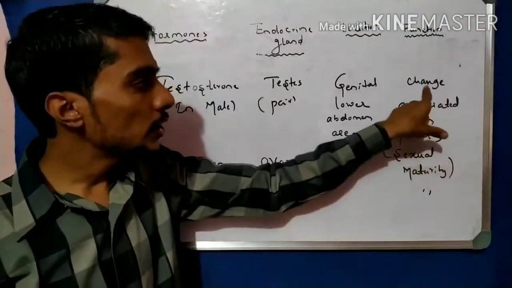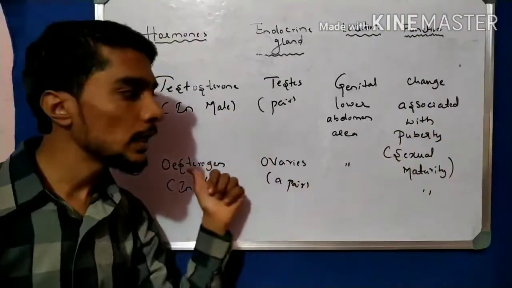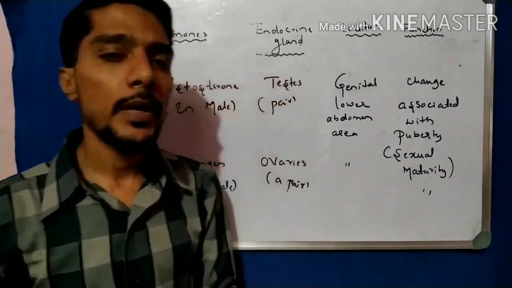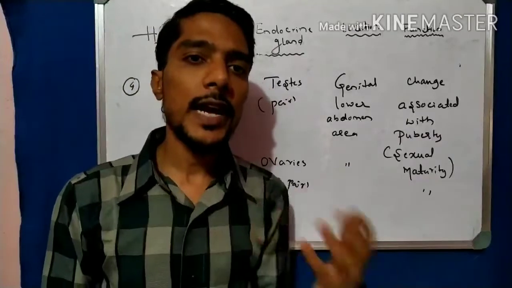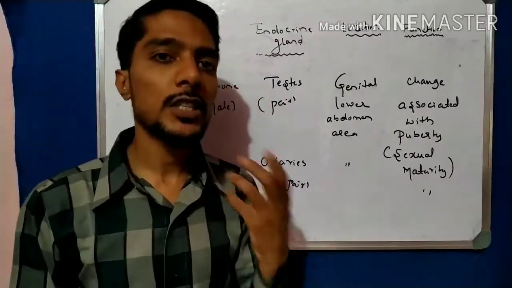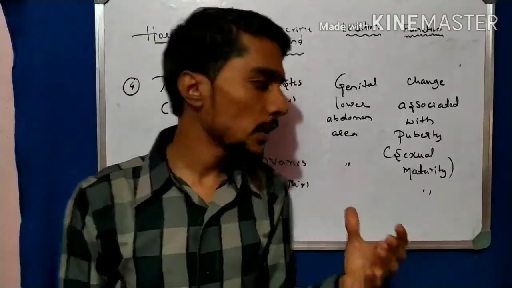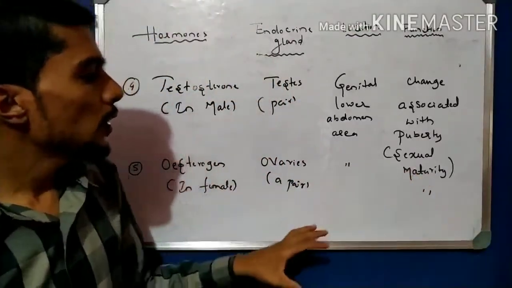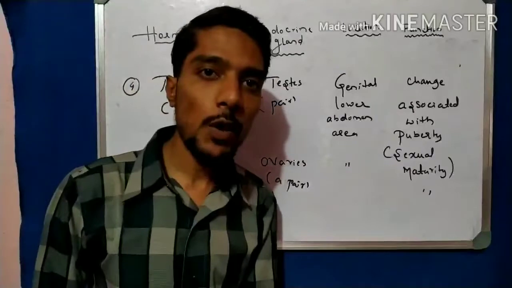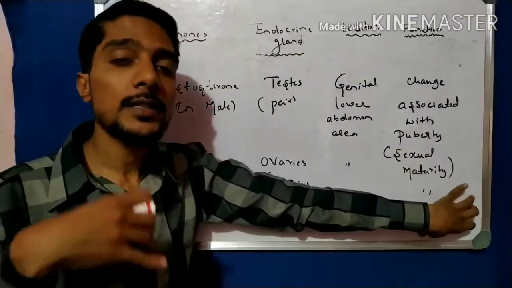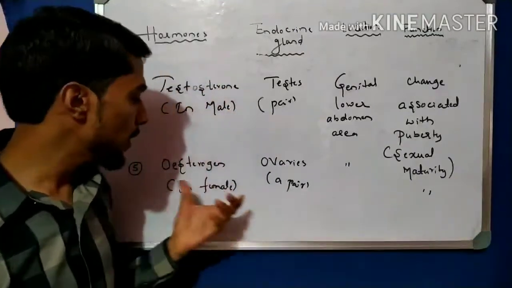The changes associated with puberty in girls include the formation of the menstrual cycle and an increase in breast size. Changes like the change in voice are all sexual maturity. We also study that in the next chapter, the reproduction chapter. So the sexual maturity change in boys is due to the hormone testosterone, and the sexual maturity change in girls is due to the hormone estrogen.